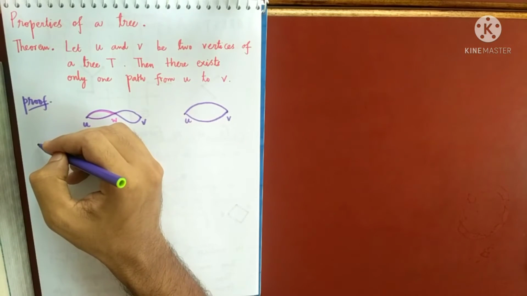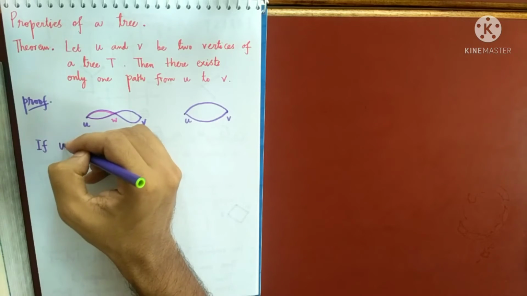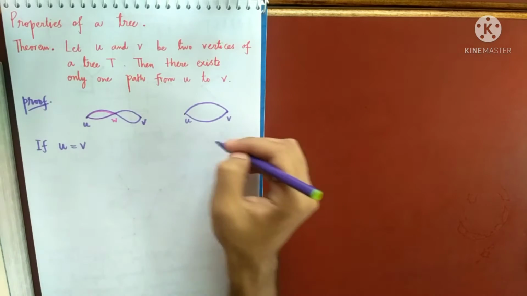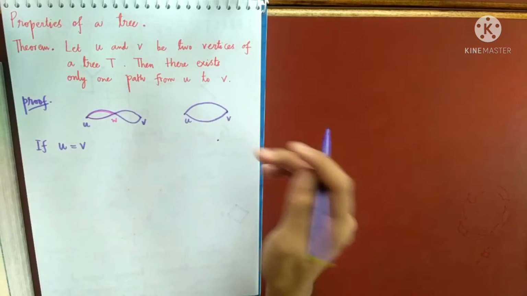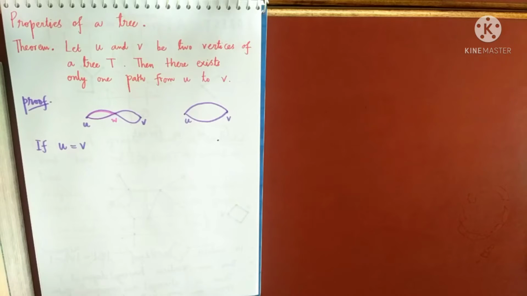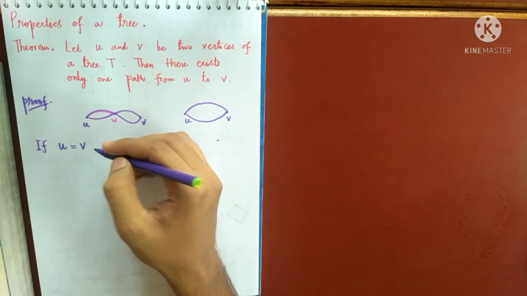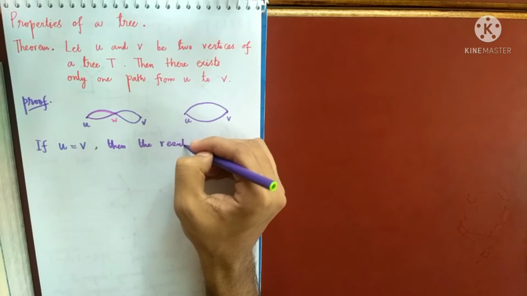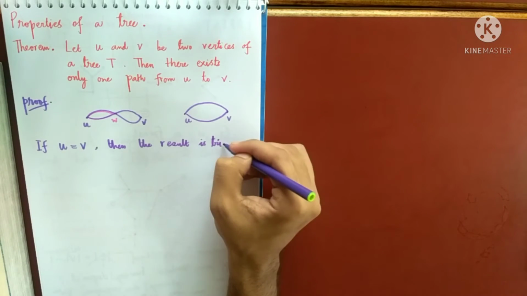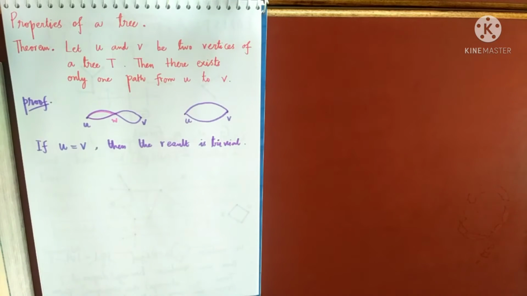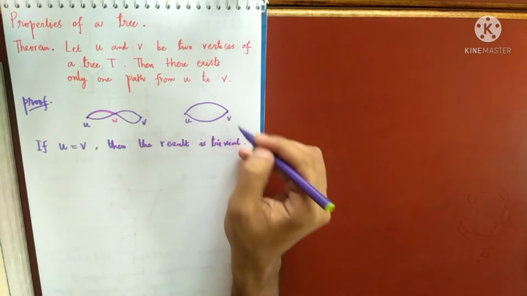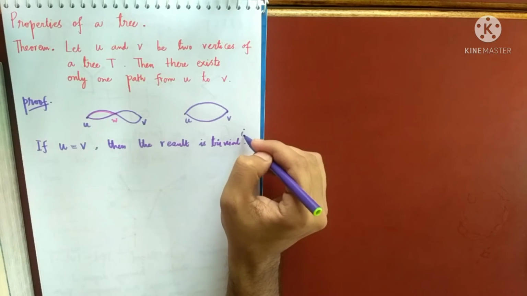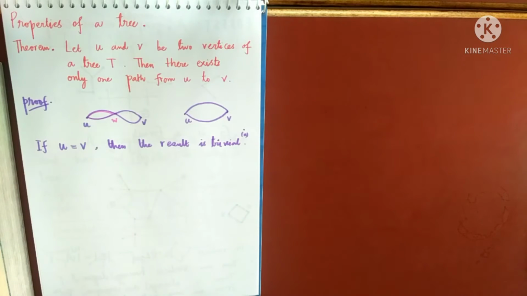One more thing: if u equals v, that means if both the vertices are the same, then that is a trivial path. Even a path containing a single vertex is actually a path. Okay, if u equals v, then the result is trivial. This is a very trivial result, obvious, because when u and v are not different, they are just the same. Then if I consider the path containing just the single vertex u, this will definitely be a path and that is unique.